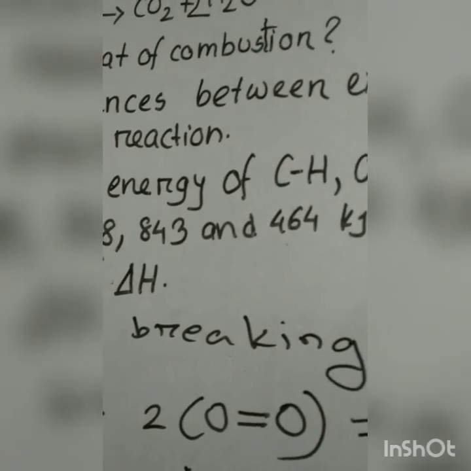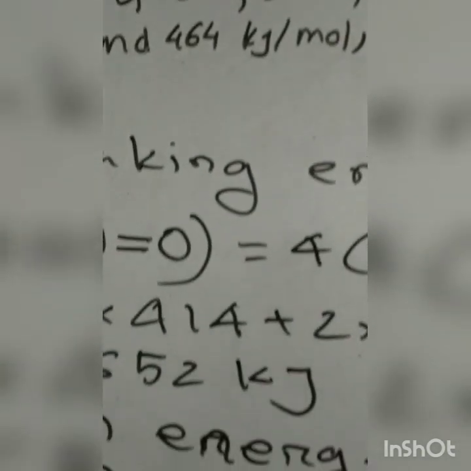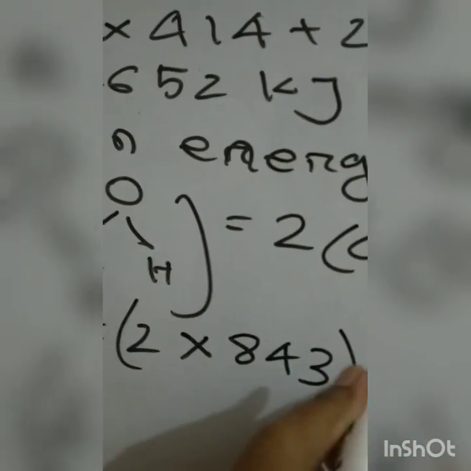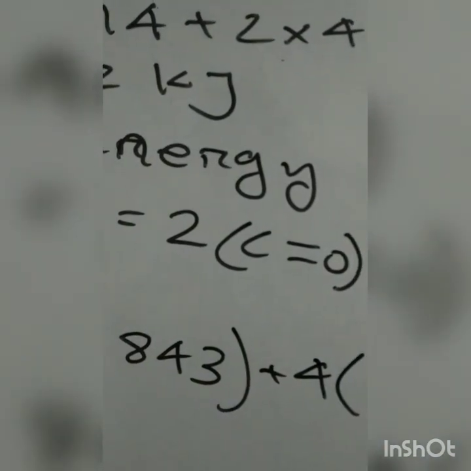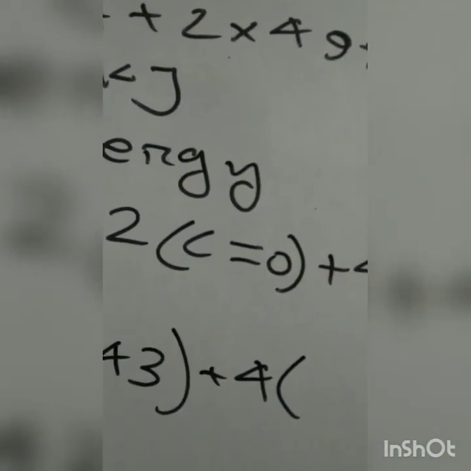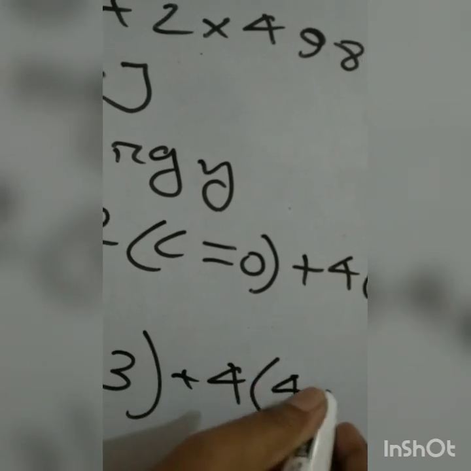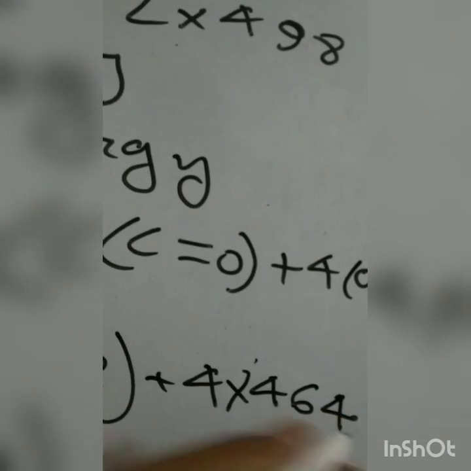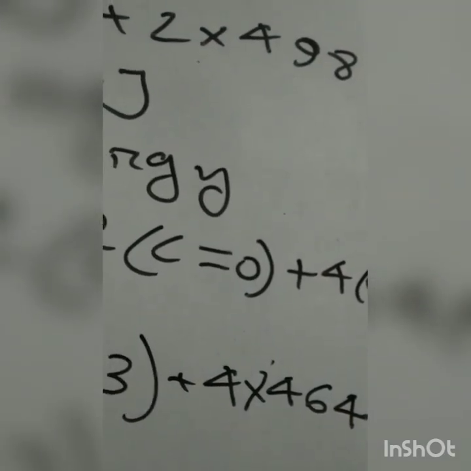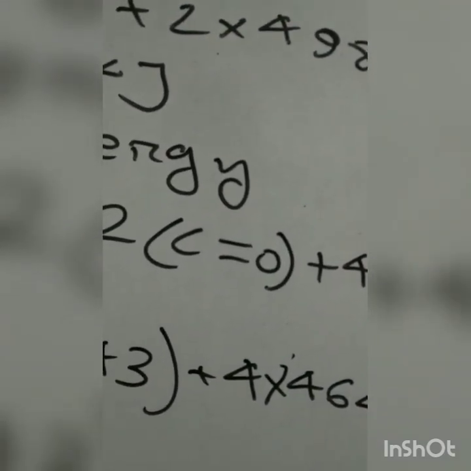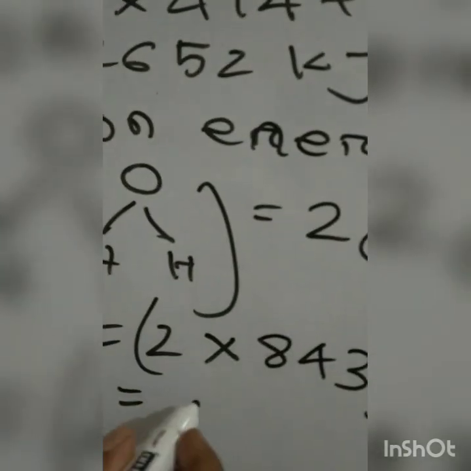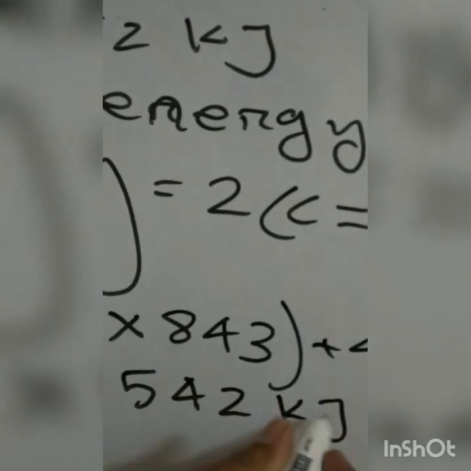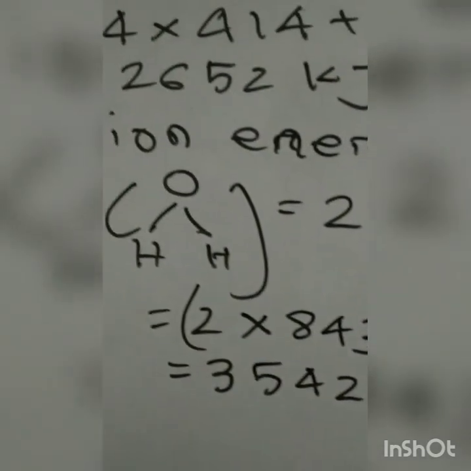The value of carbon oxygen is 843, plus the value of oxygen hydrogen 464, is equal to 3542 kilojoule.